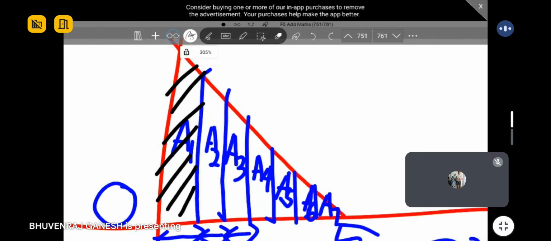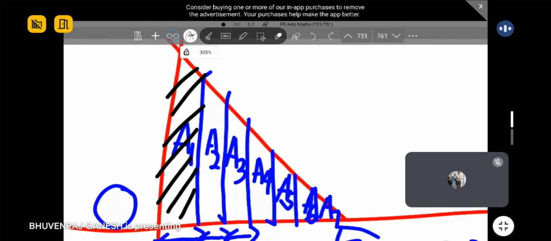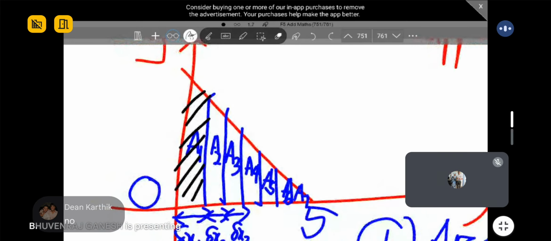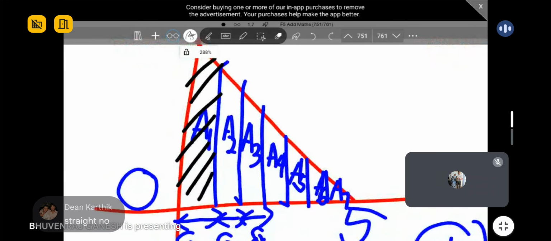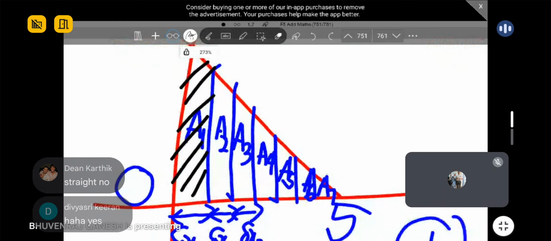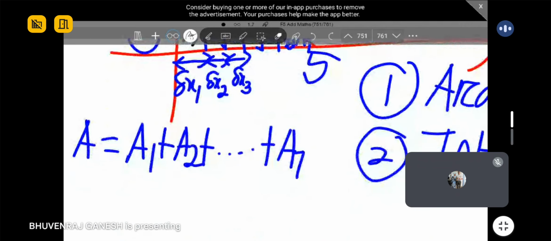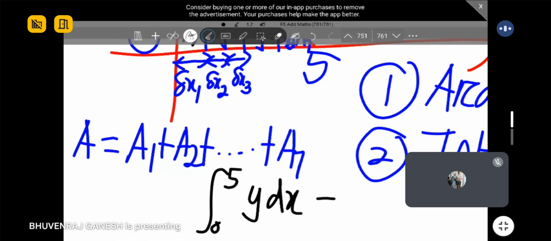Okay? But guys, I ask you, honest question. This is very tedious. Am I right? Dia sangat susah dan ambil banyak masa. It takes a lot of time because you have to count one by one. So that's why the mathematician invent a new concept. By using directly, you integrate 0 to 5 y dx. You can find the area. Do you all understand now, guys?